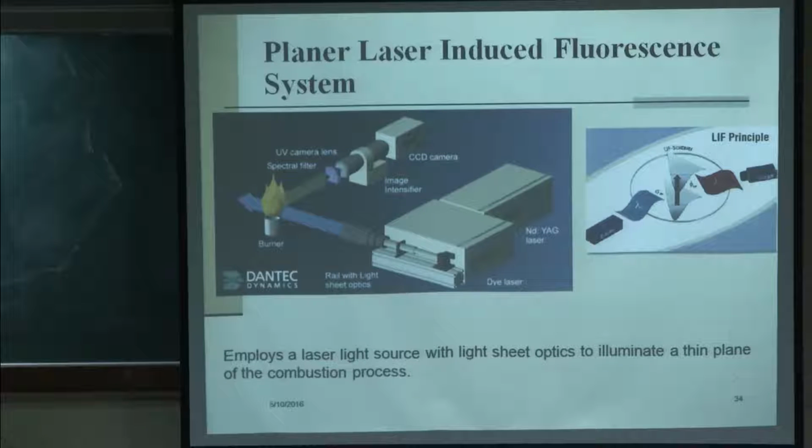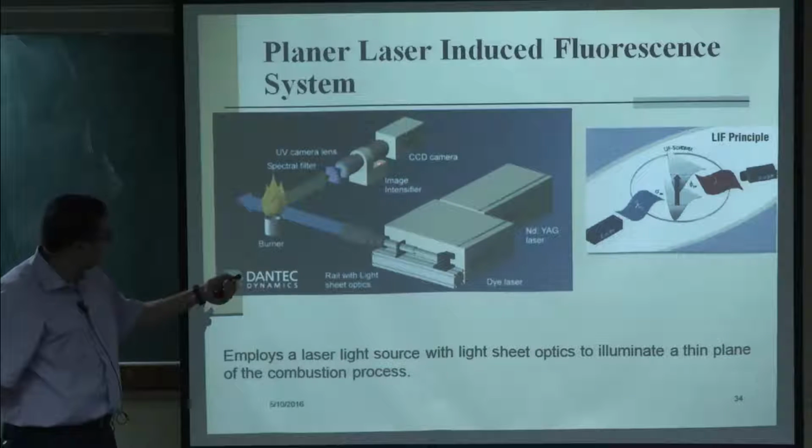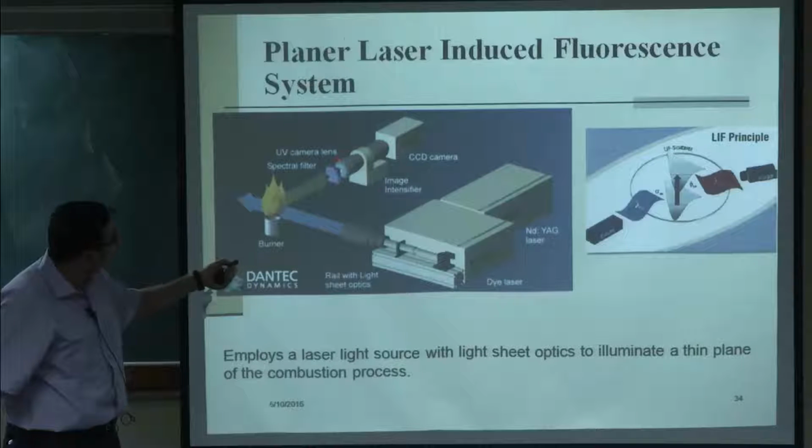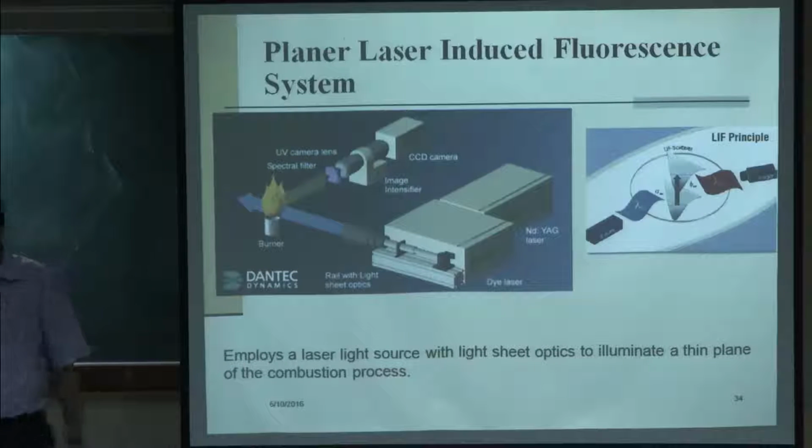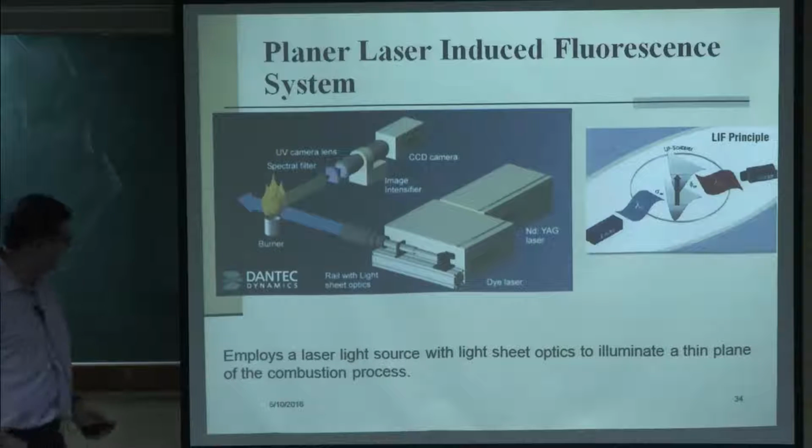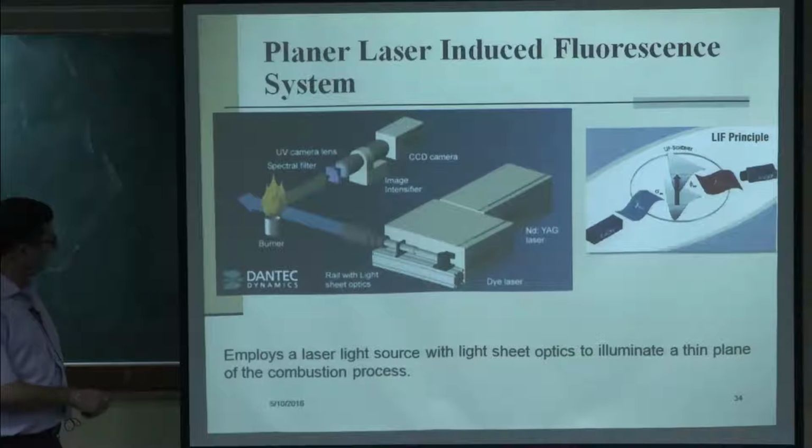And one thing you see is that there is a CCD camera, and there is a component called an image intensifier used here, because typically the intensity of this light will be very, very small. So you have to intensify the image, that is why an image intensifier is used. Again, it is a very expensive system because of all these components: the camera is a special camera, intensified cameras are very expensive, these dye lasers are very expensive, and so this is what it is.